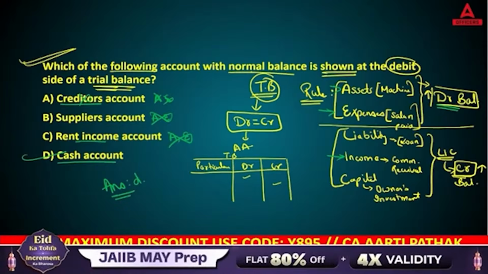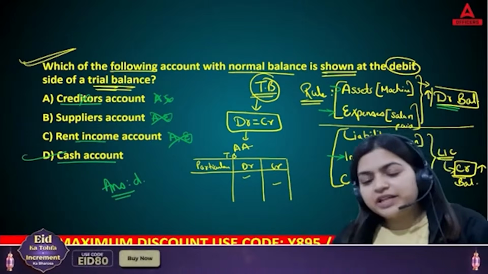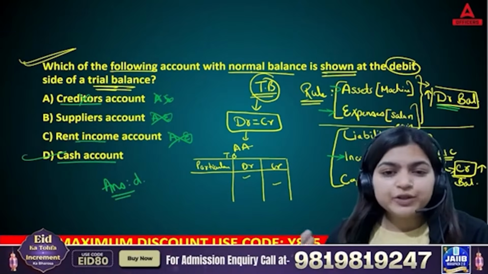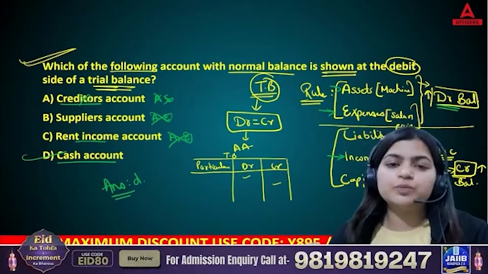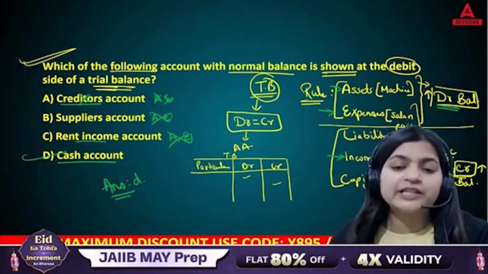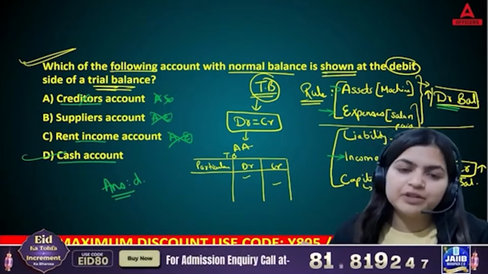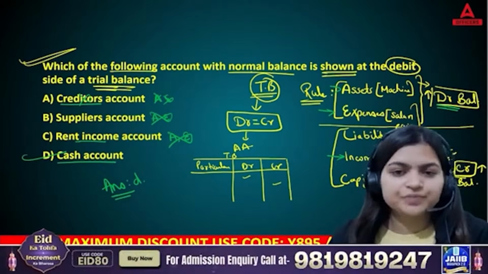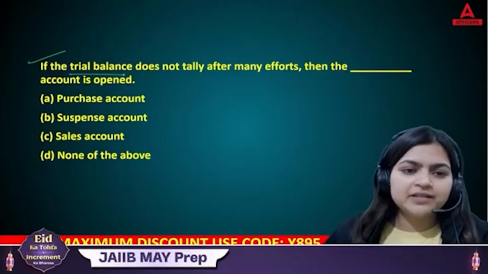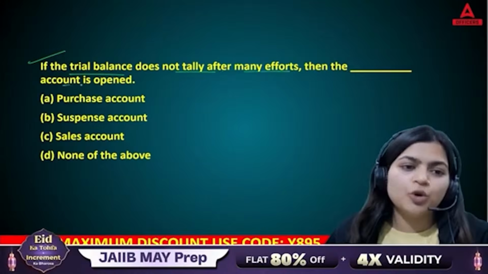I hope you got this point. See, again I'm repeating, if you're reading this for the first time, of course you will find this topic difficult. So I request you to first understand the concepts, because we are not going into in-depth concepts. As per the requirement of the question, we are discussing the concepts. That's it. Now coming to the next question. If the trial balance does not tally after many efforts, then the dash account is opened.